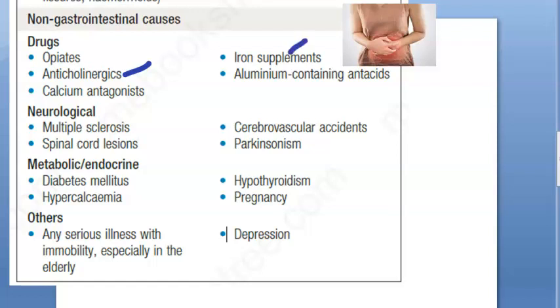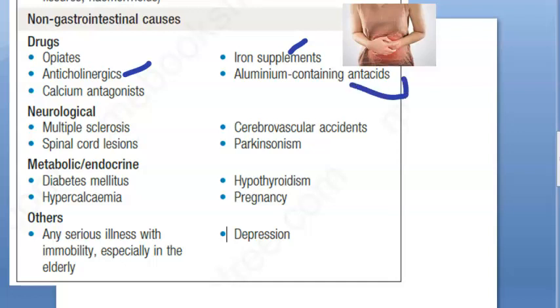Iron supplements, you have always known iron will cause constipation. Have you ever taken iron tablets? Do you know? But why does it cause constipation, iron? I think there'll be very little water in the intestine. That's why. Something to do with the water I'm feeling. Okay, so we'll go with that iron thing.